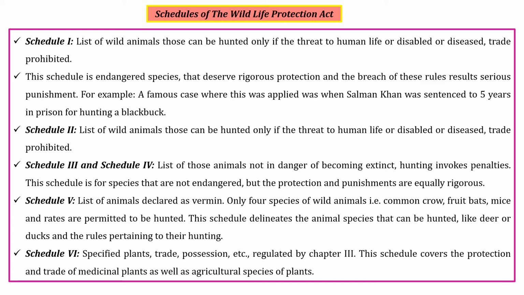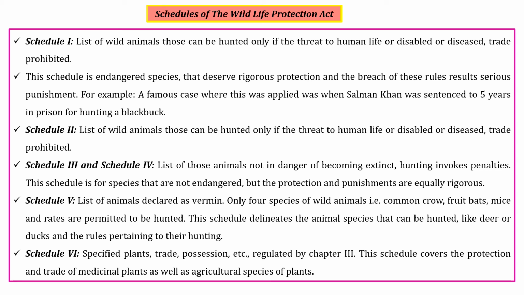Next are schedule 3 and schedule 4. Schedule 3 and schedule 4 are for those types of animals where there is no danger of extinction. They are not in the category of endangered species. It means that there is a large number of animals available in the same animal family, for example wild pigs, zebras, giraffes. So all these animals are not endangered species. But even though they are not endangered, the government makes rules and regulations to protect those animals. And if anyone does not follow the rules and regulations under schedule 3 and schedule 4, then they are equally punishable under the act.